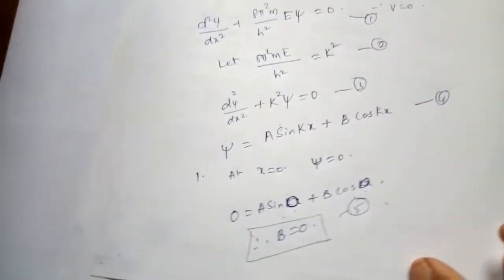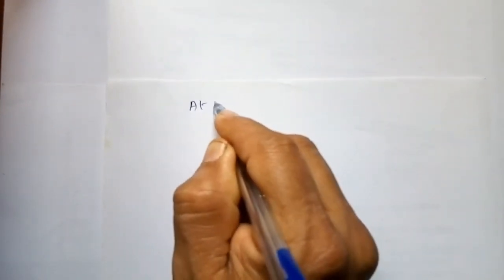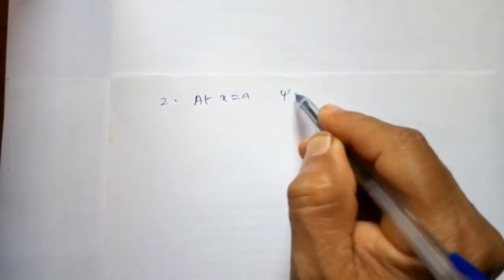Next we have to evaluate the second constant. Let us put the second boundary condition, that is at x is equal to a. Again ψ is equal to 0, because potential is infinite.